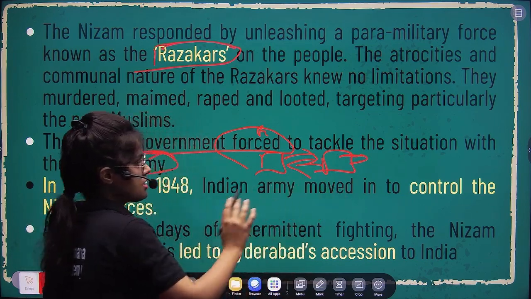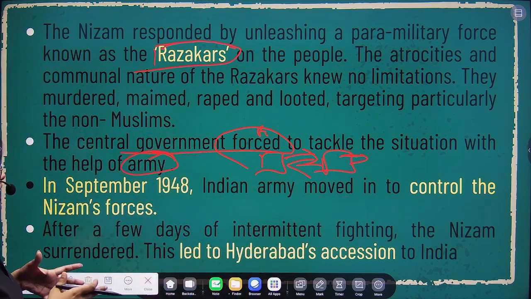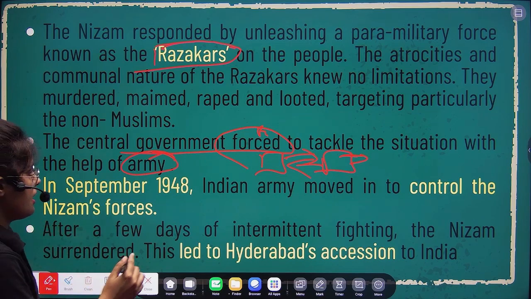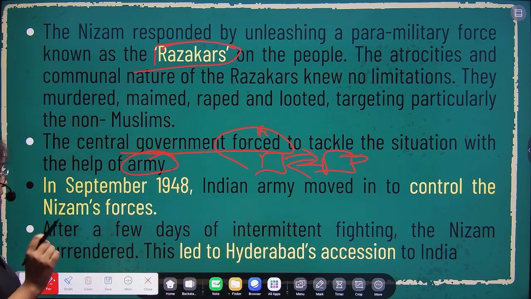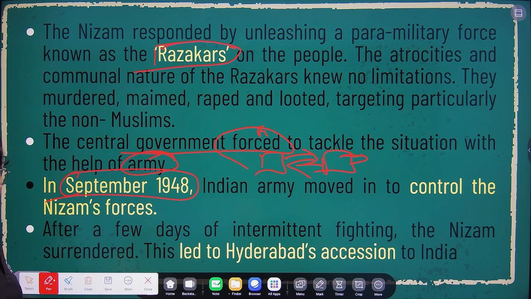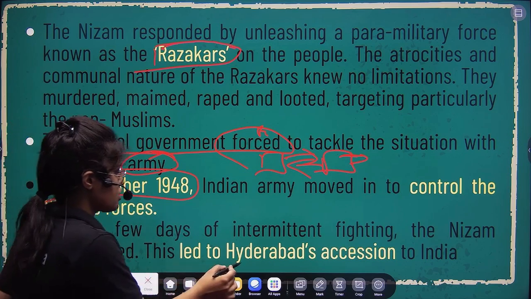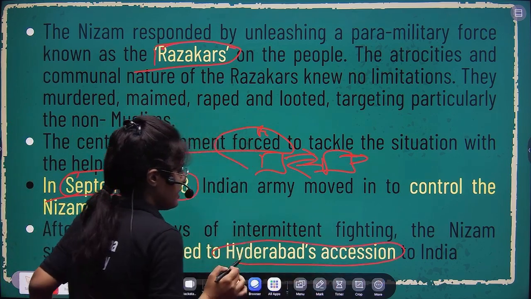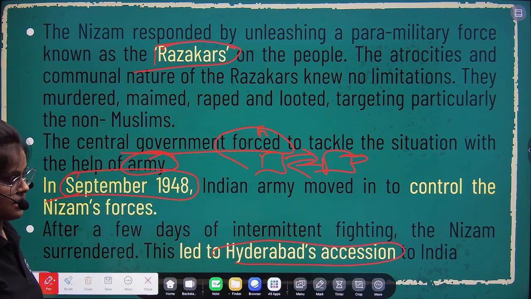After this conflict, the Indian army controlled the Nizam's forces. When? In September 1948, and in this way we integrated Hyderabad. So in this way we have acceded Hyderabad.